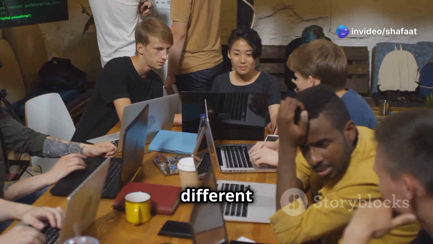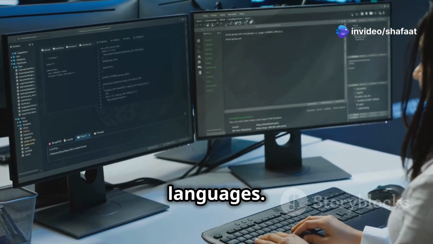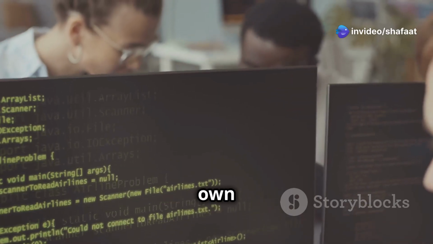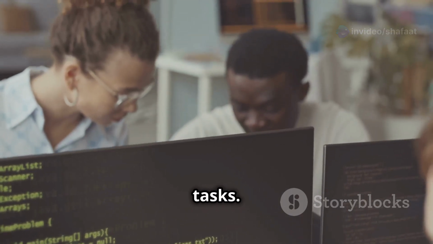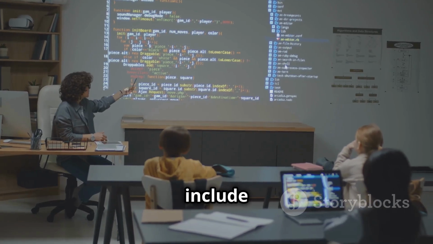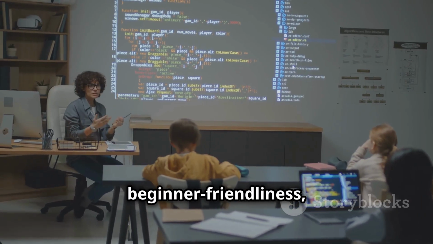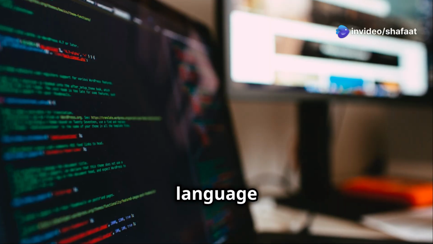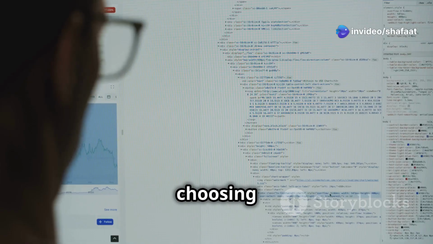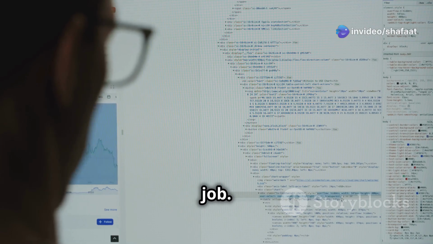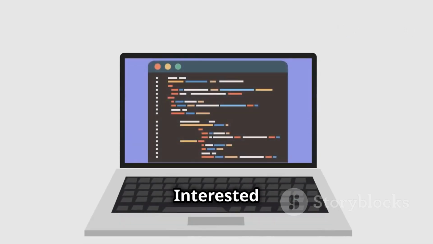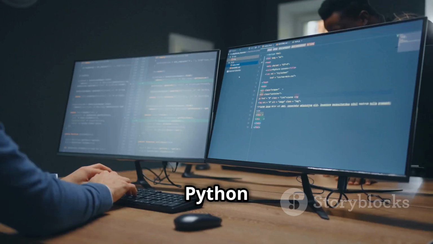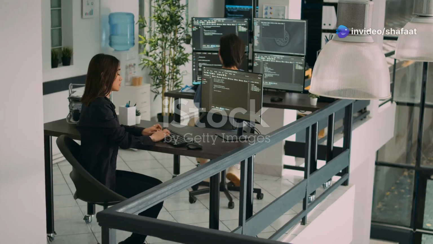Just like humans have different languages, computers have different programming languages. Each language has its own strengths and is suited for different tasks. Some popular languages include Python, known for its beginner friendliness, and Java, widely used for building apps. Choosing a language depends on what you want to create. It's like choosing the right tool for the job. Want to build websites? You might learn HTML and CSS. Interested in data analysis? Python could be a good choice.